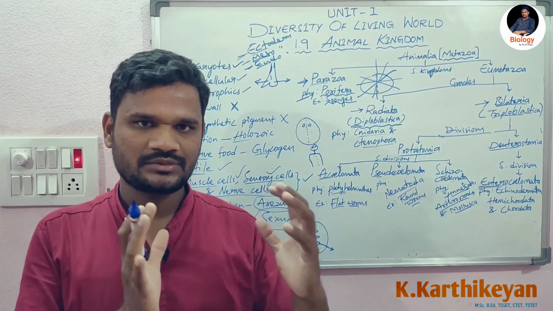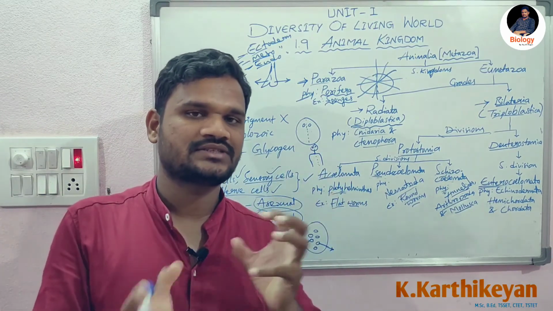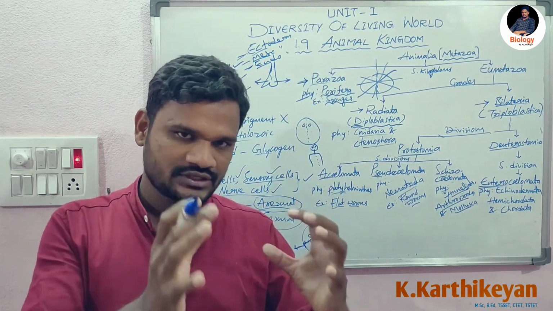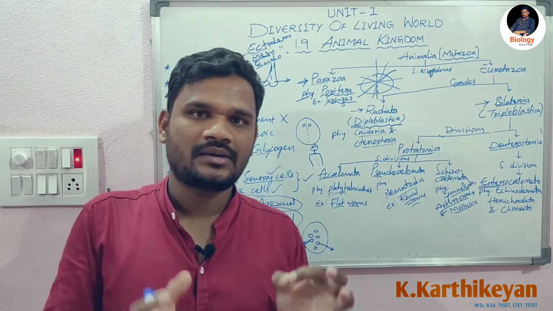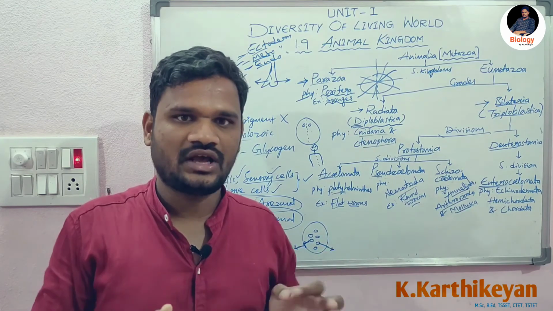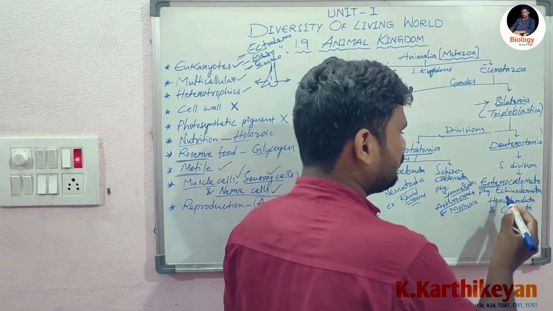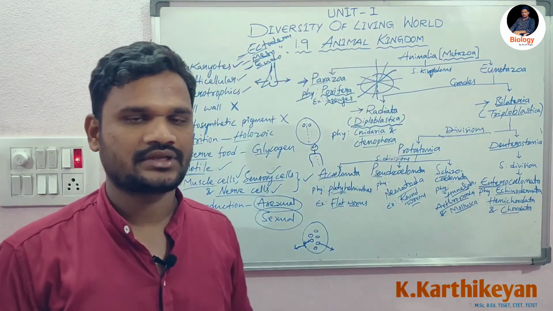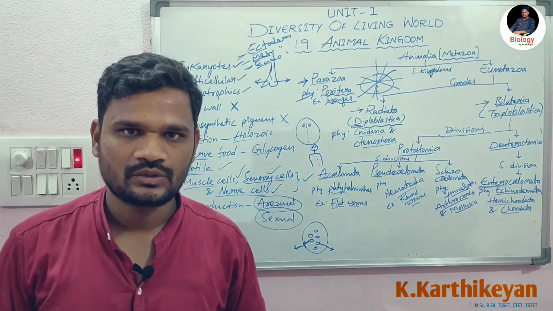Which means the coelom is present. Coelom means the space between body wall and the visceral organ. It is filled with the fluid, that is coelomic fluid. That fluid is lined with the mesodermal layer. This coelom is present in enterocoel. This enterocoel is formed by the expansion or extension of archenteron pouches. Examples are phylum Echinodermata, phylum Hemichordata and phylum Chordata. All these are examples for the subdivision, that is Enterocoelomata, right?